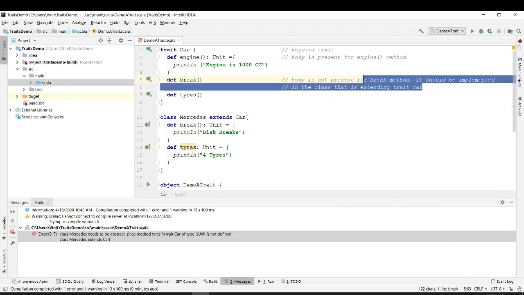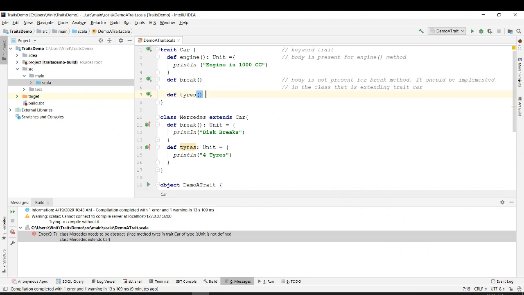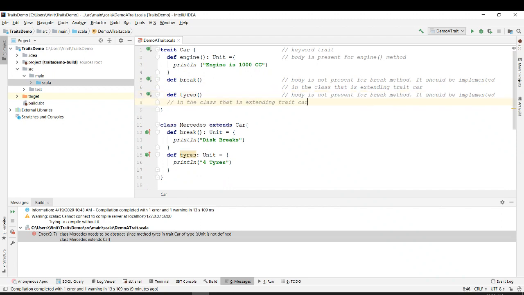So if the body is not present, it should be implemented in the class which is extending it, unless it is an abstract class. If it is an abstract class, anyhow you cannot create an object of it. Okay, the same thing, the body is not present for the tires method, it should be implemented in the class that is extending the trait Car.